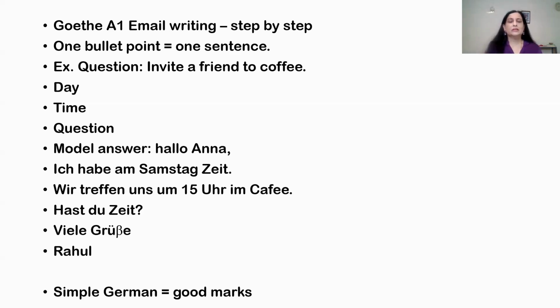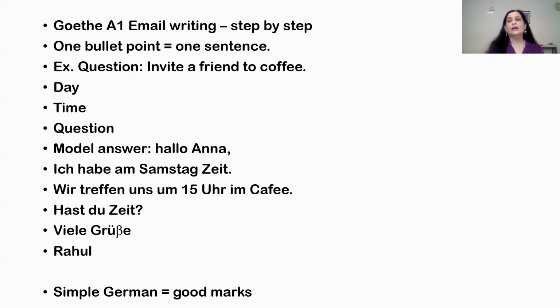Now this question is: invite a friend to coffee. So how to write the email, that we are going to see here. Now there will be 3 bullet points. Suppose day, time, and question. So now we'll see the model answer, how to write the email step by step. This is, you can say, an informal email, right? So you are inviting your friend for a coffee.